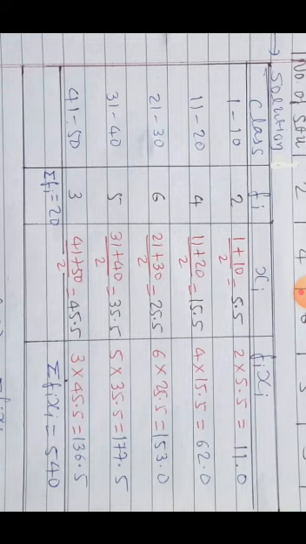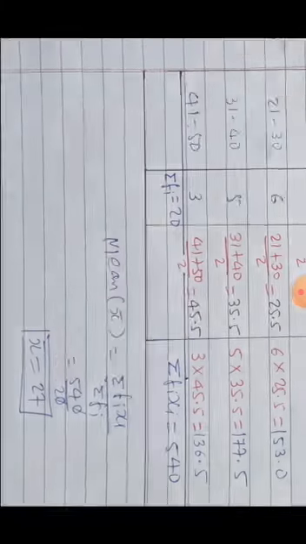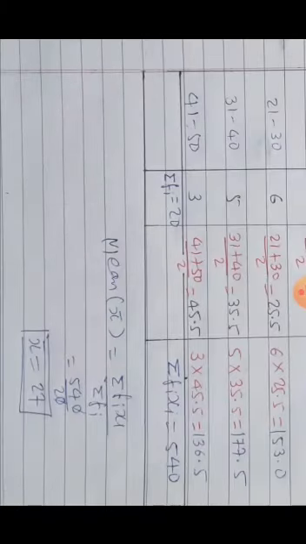Otherwise there may be some mistakes. So all multiplications are done and they are added. So sigma fi xi is found 540, sigma fi is 20. The formula is the same, place both values and then simplify. Here the 0 cancels out, 54 divided by 2 is 27.